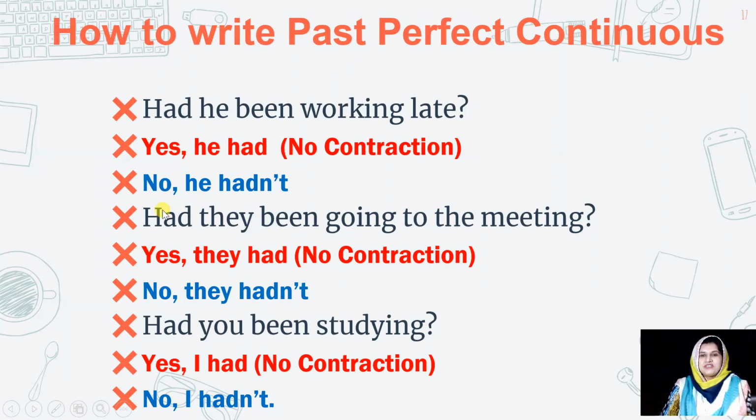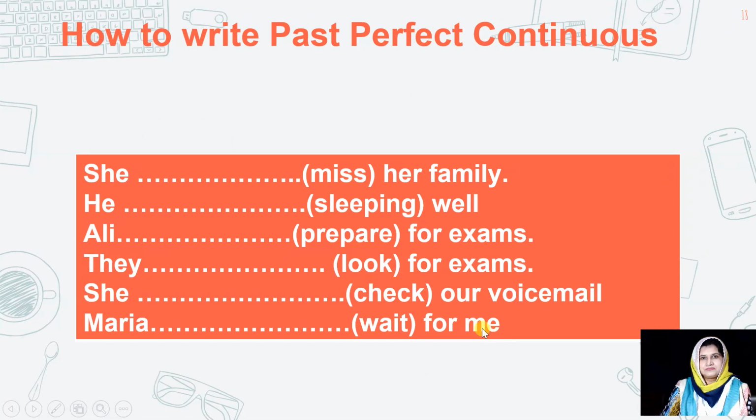Okay, so let's see these sentences. Had he been working late? Yes, he had. You don't need to give the full answer most of the time in conversation. Or no, he hadn't. Had they been going to the meeting? Yes, they had. No, they hadn't. Had you been studying? Yes, I had. No, I hadn't.